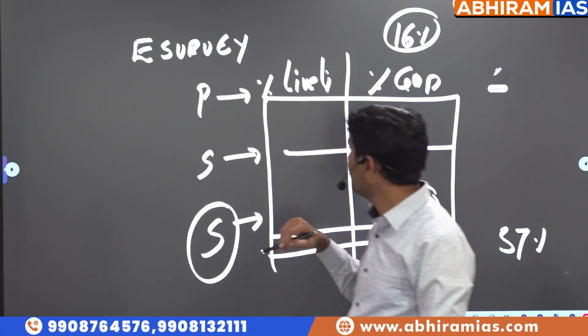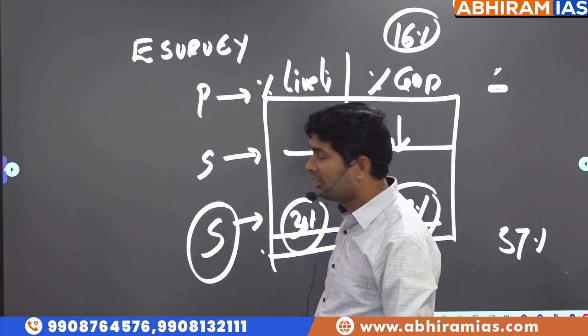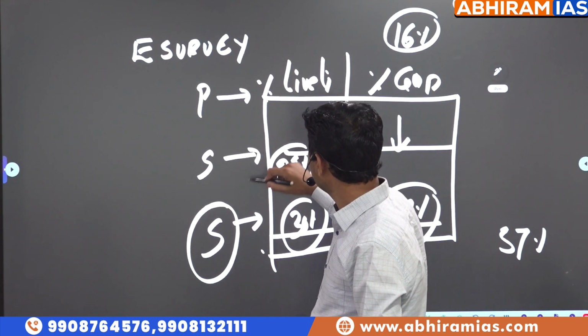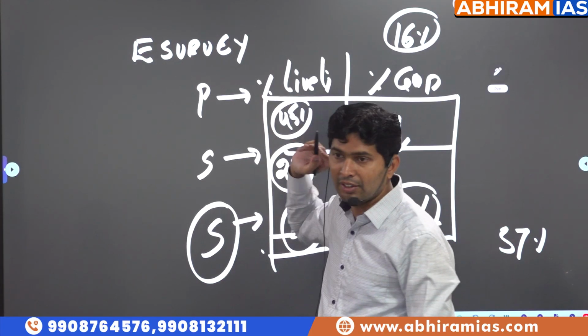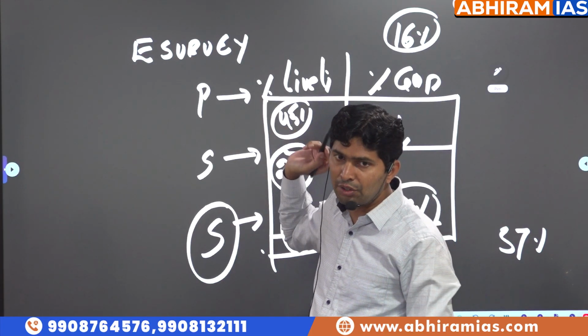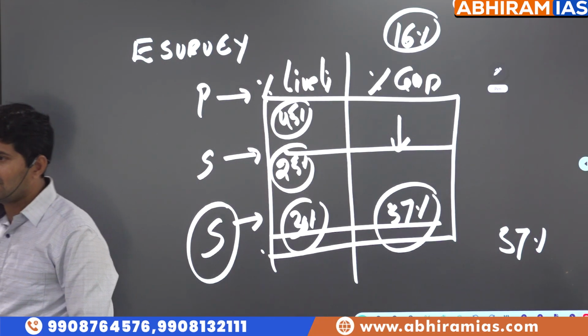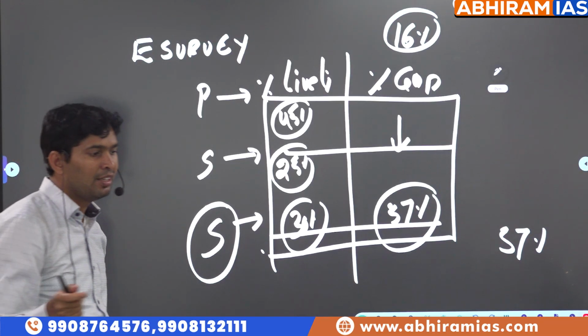But if you look at the percentage of livelihood, around 30% of the population depend upon the service sector. Around 20 to 25% of the population depend upon the secondary sector. So the remaining 40 to 45% of the population depend upon the primary sector. Note the exact numbers listed in the Economic Survey, because sometimes they might ask the numbers also. Exact numbers, or at least approximate numbers, probably.